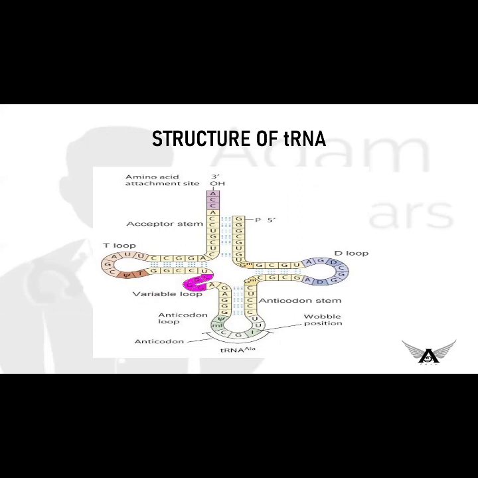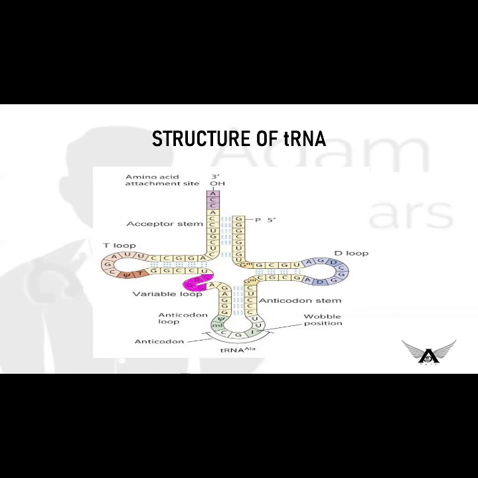There is also a variable arm, that is a short arm or long arm, present in some types of RNA. And the sequence in the anticodon arm will determine what type of amino acid is getting attached to the amino acid acceptor arm. This is what the structure of tRNA is.